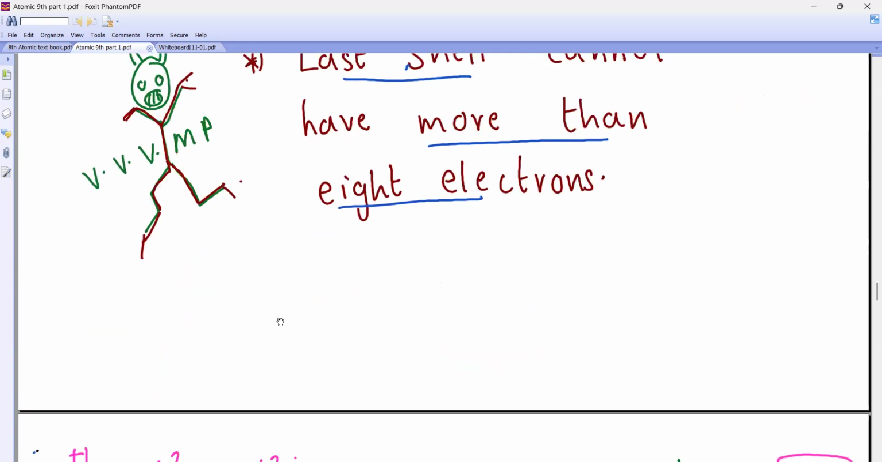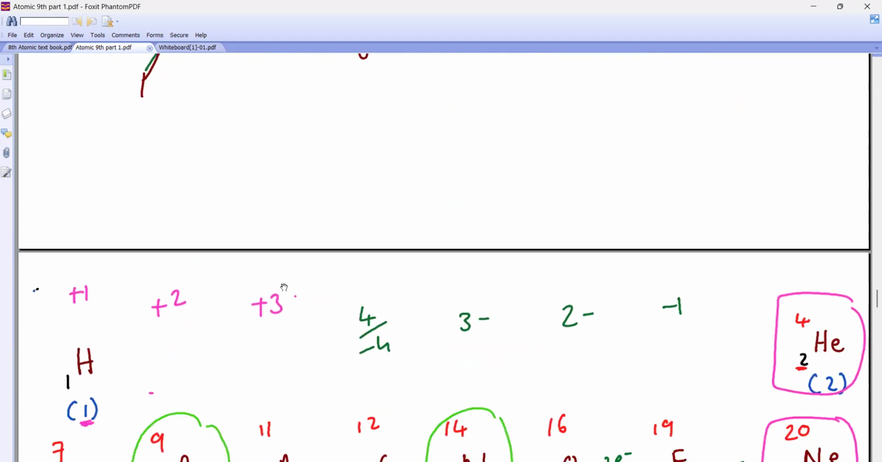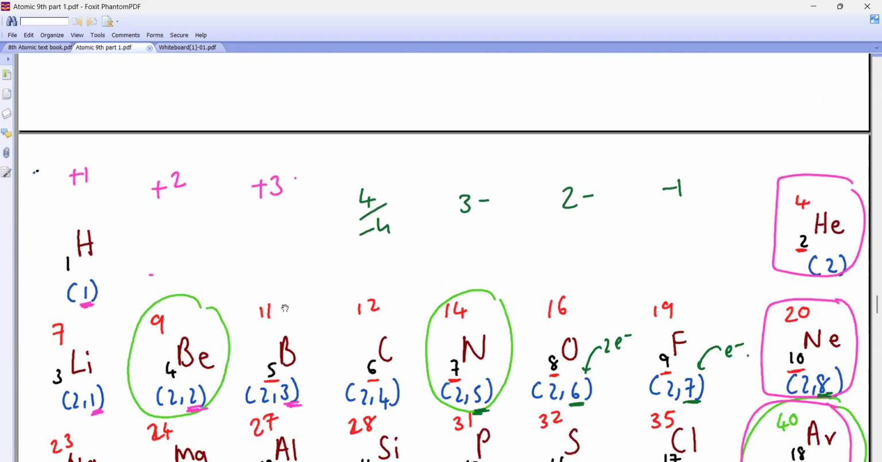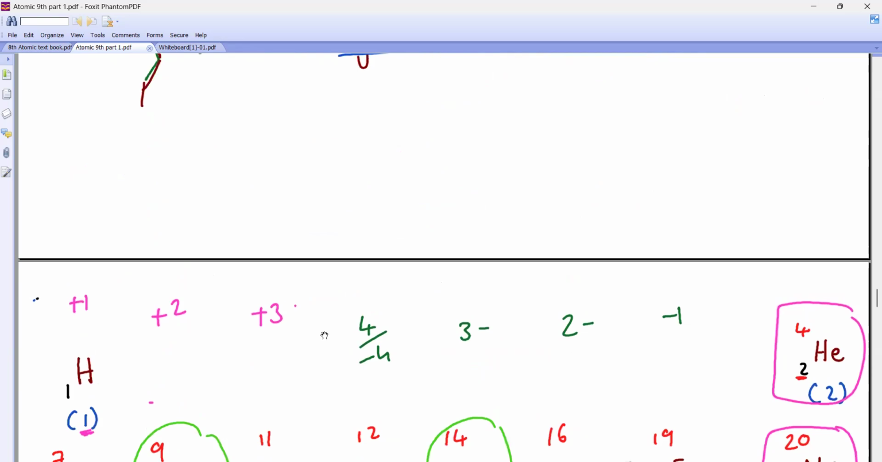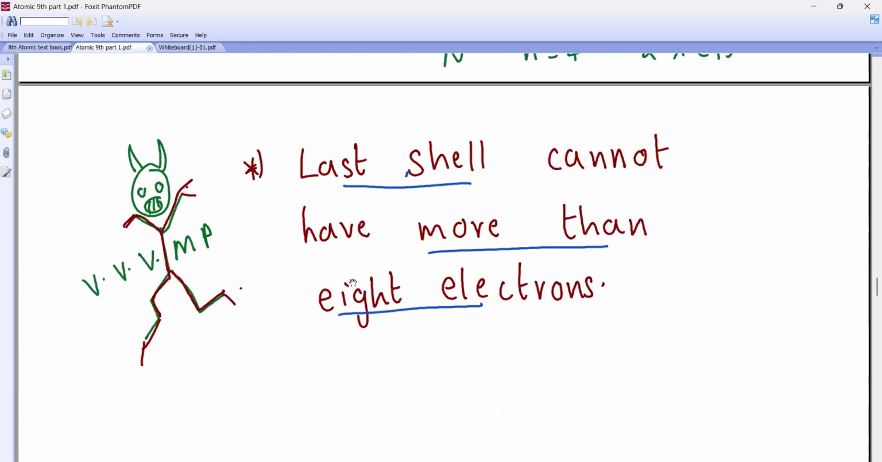Now, I'm going to write first 20 elements. Listen, all of you. We are going to write first 20 elements. For first 20 elements, listen. We have to do it. Boys and girls, please pay attention. Don't force me to use biological words, please.